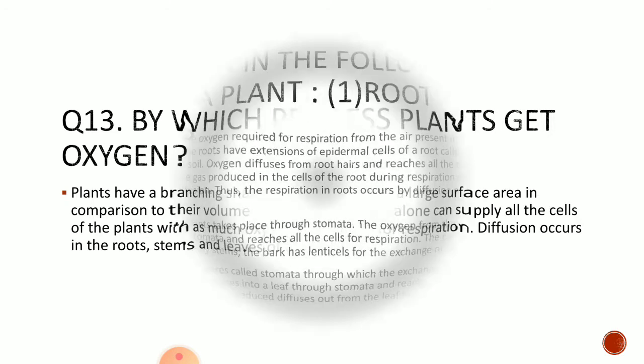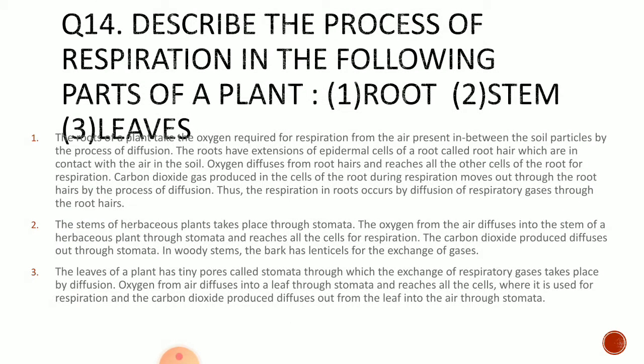Next, question number 14. Describe the process of respiration in the following parts of the plant: in root, stem and leaves. First of all, in roots, plants take the oxygen required for respiration from the air present in between the soil particles by the process of diffusion. Now here, the roots have extensions of epidermal cells of root called root hair.